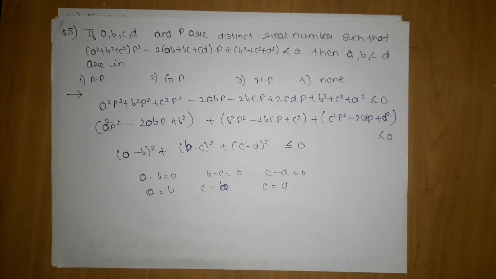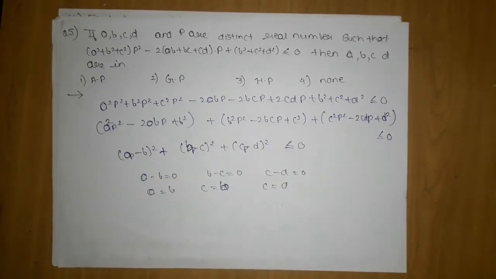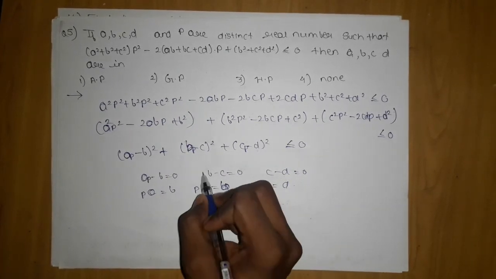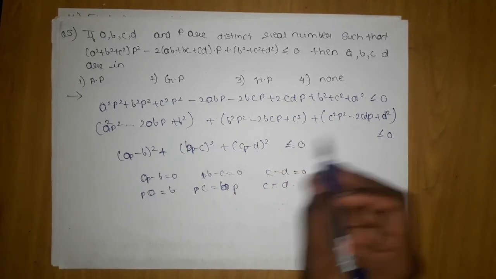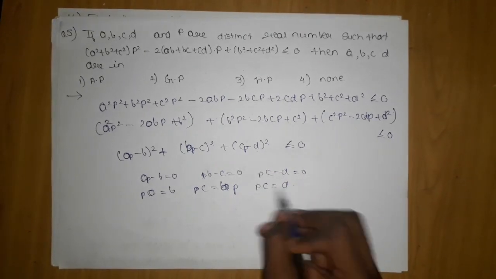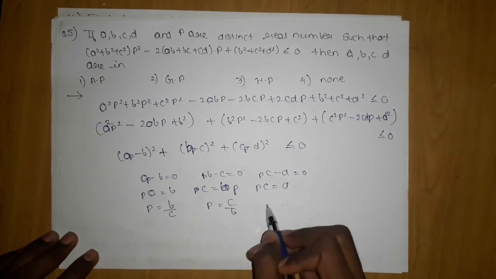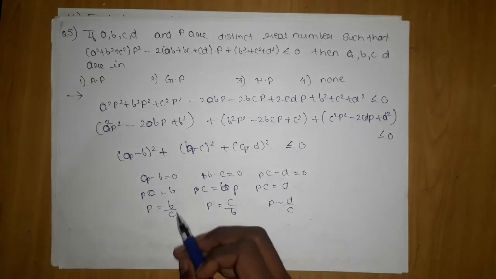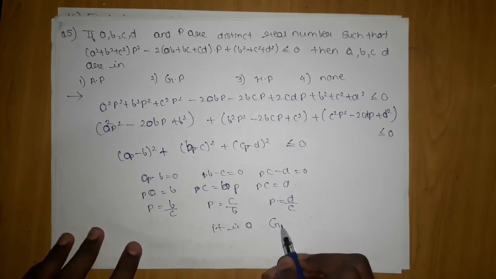So here, sorry, this will be ap, bp, cp, there was p also. Then it will be ap equals b, bp equals c, and cp equals d, which will give me p equals b by a, p equals c by b, giving me p equals d by c. So here you can see the ratios b by a, c by b, d by c. So it is a GP, constant ratio.